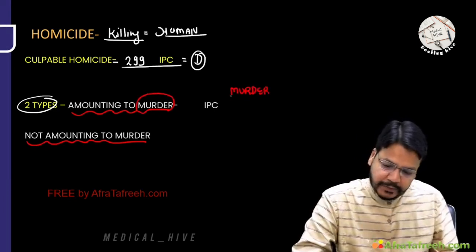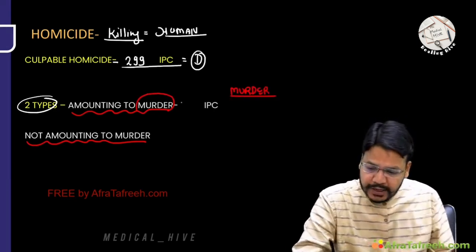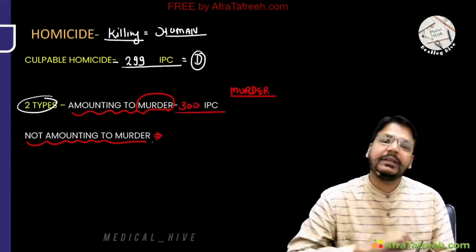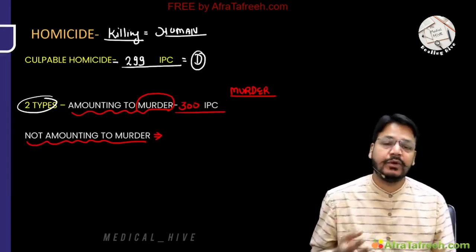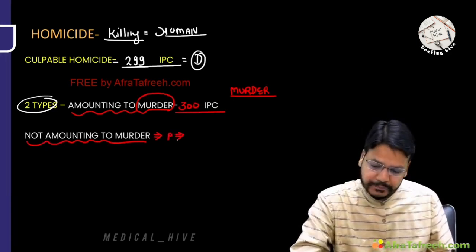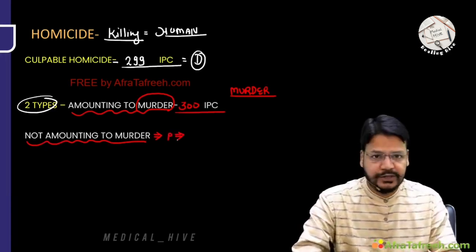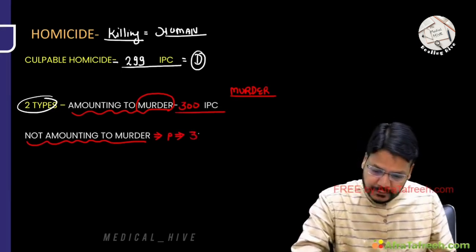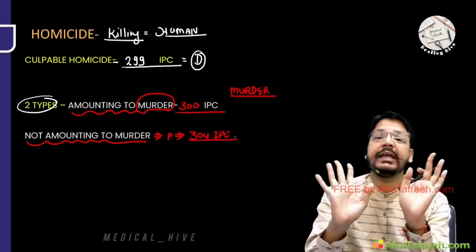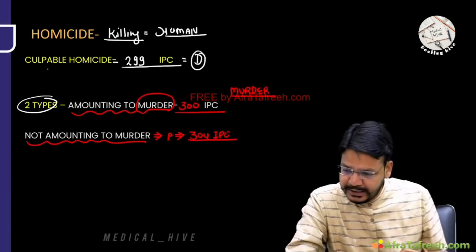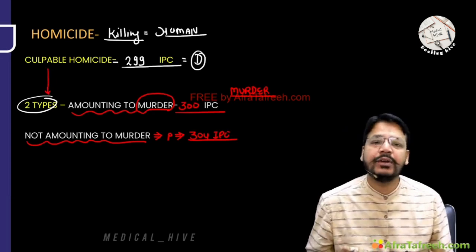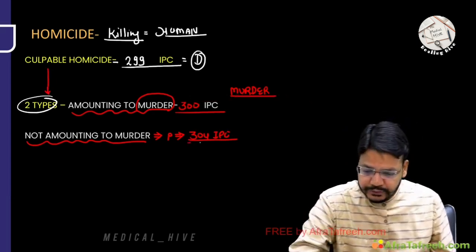We'll discuss in detail. My dear friend, everyone knows that amounting to murder is 300 IPC. Not amounting to murder is a different section, we'll discuss. So amounting to murder is a murder. Not amounting to murder is punishable under 304 IPC. So two types of culpable homicide we have: amounting to murder, 300 IPC, and not amounting to murder, punishable under 304 IPC.